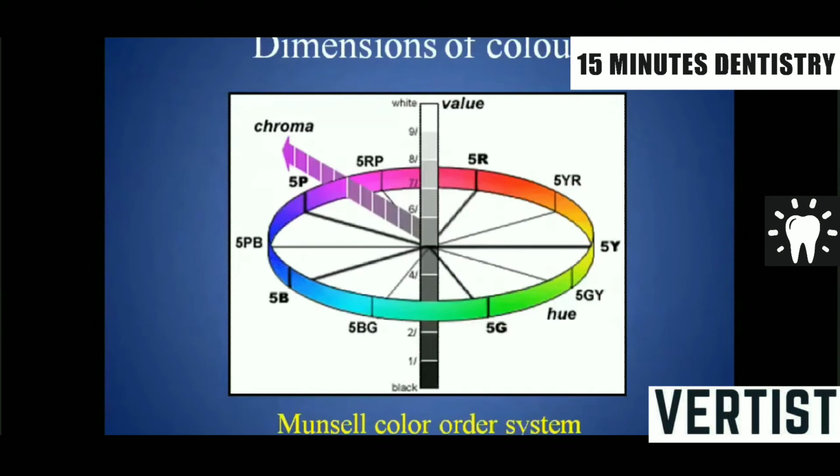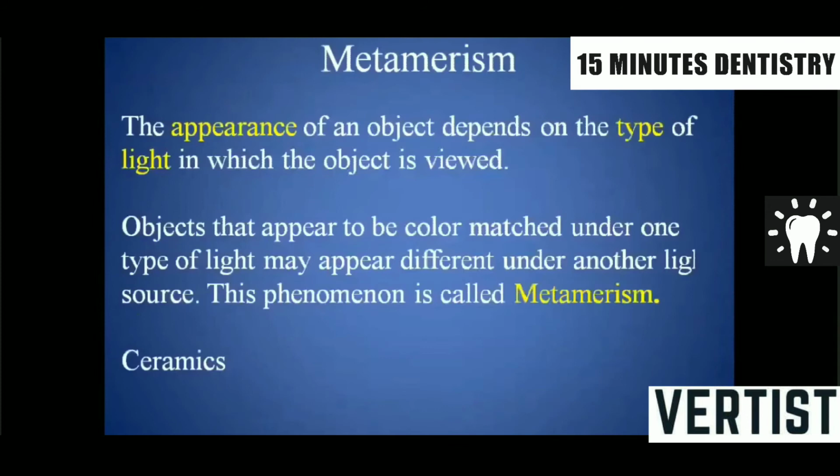This is the Munsell's color order system, which recommends that first of all we are supposed to select the basic hue of that particular tooth. Then we are supposed to look for the value of that tooth, and then further the chroma is to be selected. What is metamerism? Generally, these questions are asked to you as an SAQ.